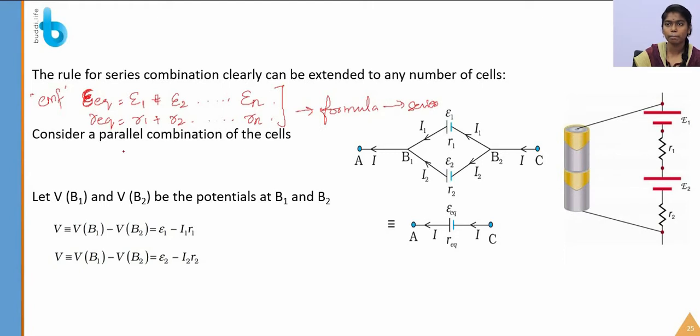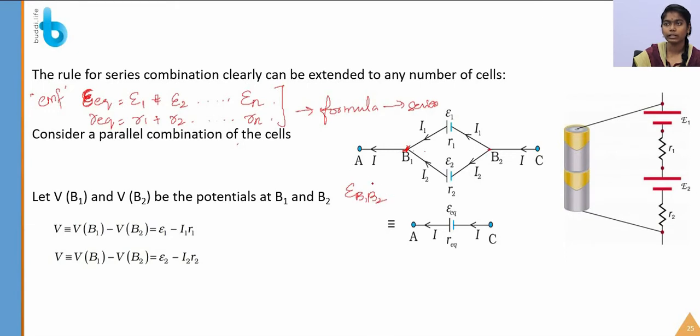So let us consider the parallel combination of cells. The two points B1 and B2 have potentials VB1 and VB2. Here we are going to calculate the equivalent EMF, epsilon of B1 B2.